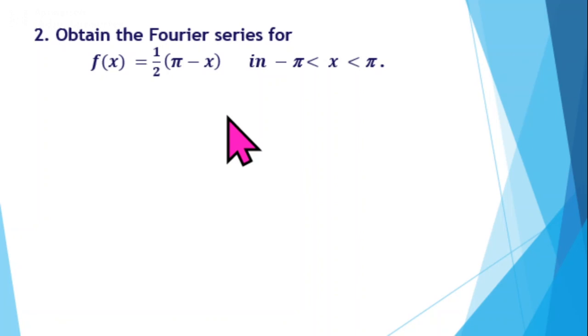So here, what is the period of the given function f of x? How do you find the period? Period is equal to pi minus minus pi, so it is 2 pi. And we have also period 2L is equal to 2 pi. So L equals pi.